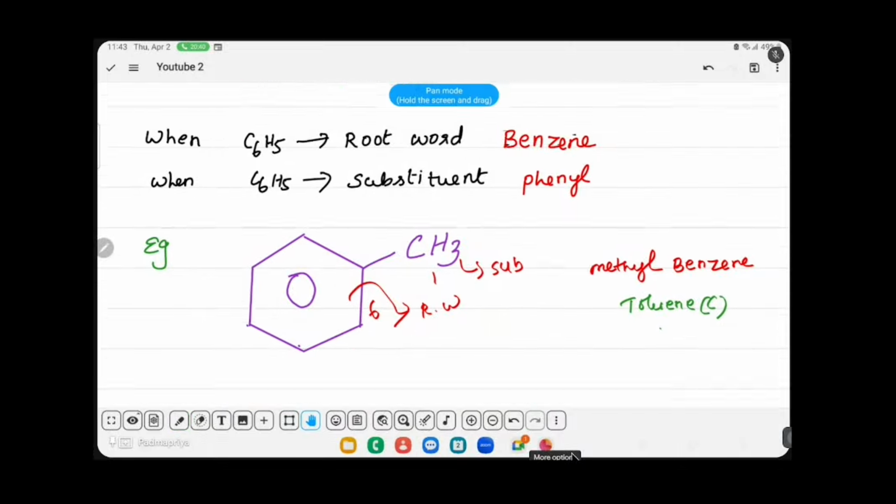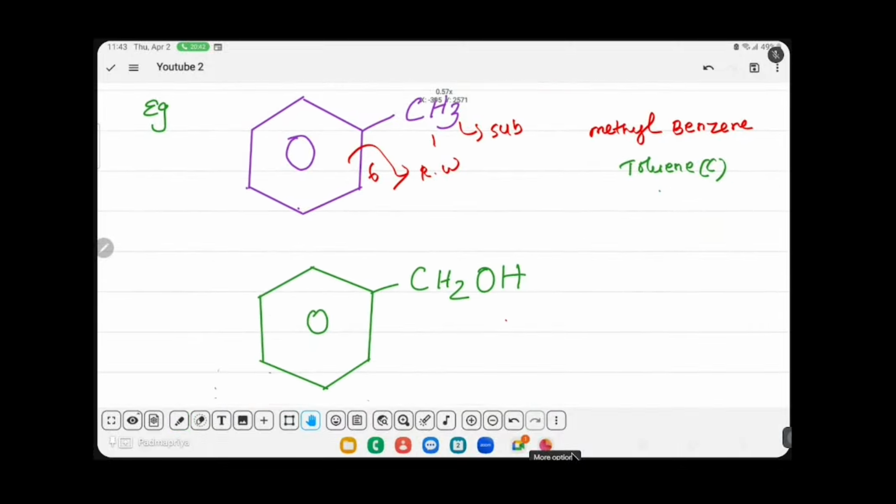இந்த second exampleல நம்ம functional group எங்க இருக்குன்னு பார்க்கணும். Previous exampleல functional group இல்ல. இப்போ இந்த exampleல you have functional group alcohol. அது எங்க இருக்கு? Side chainல இருக்கு. அப்போ side chain becomes root word and this becomes substituent. So root word, how many carbon atom? 1 carbon atom.